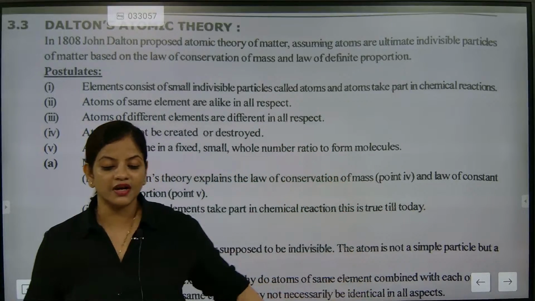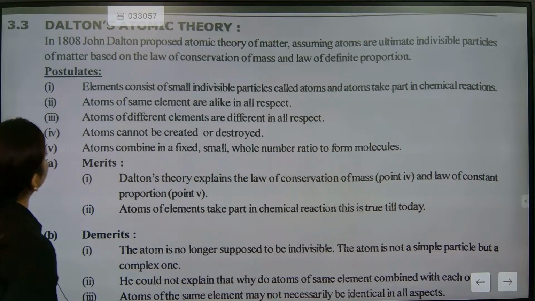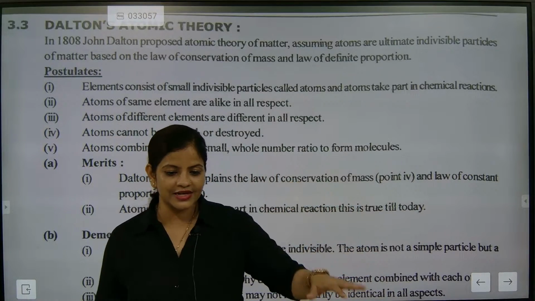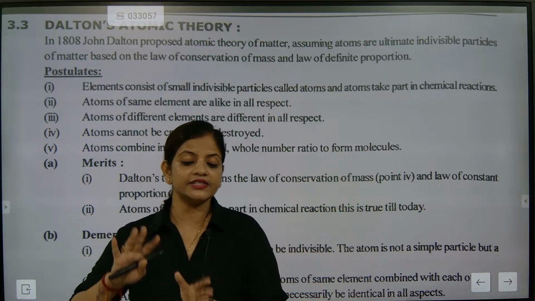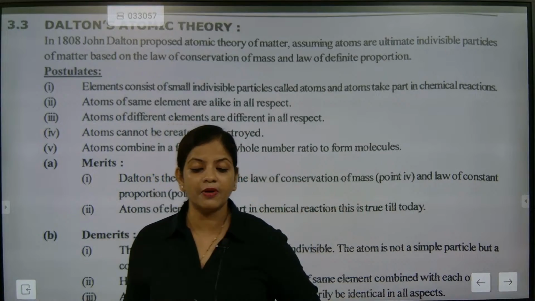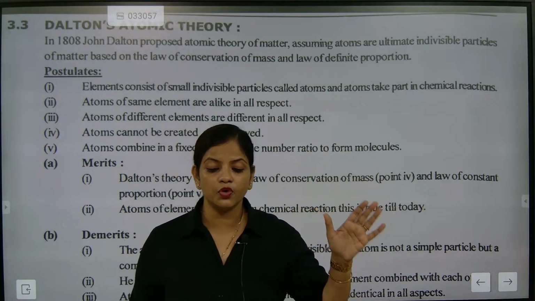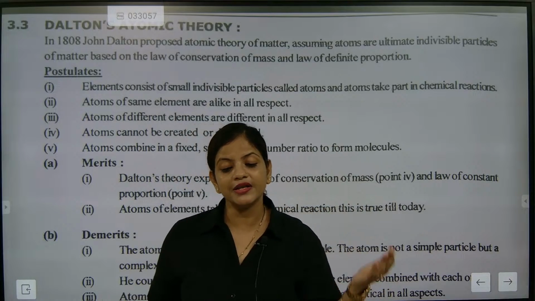So what was the content? Element consists of small indivisible particles called atoms. What he said is that elements consist of small indivisible particles. What is the meaning of indivisible? Indivisible means which cannot be further broken down. An atom takes part in chemical reaction.